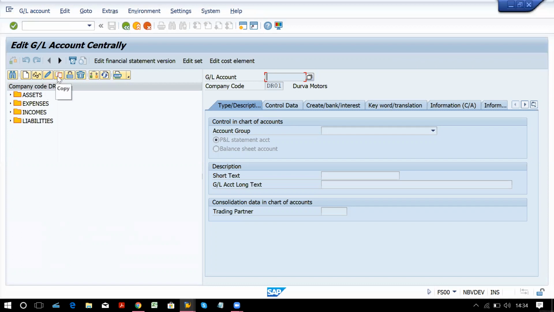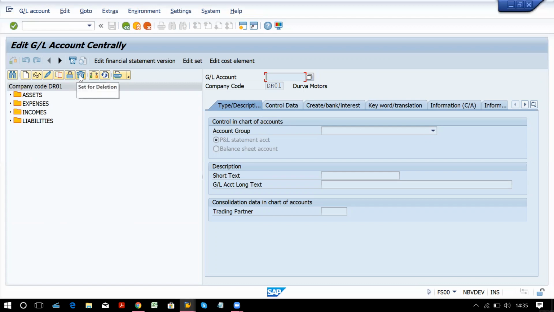If the group and settings are the same, you can copy your settings from one GL account to another GL account. If you don't want to use your GL account further in future, as per the requirement of your client, then you can block your GL account from here. This is for set for deletion.